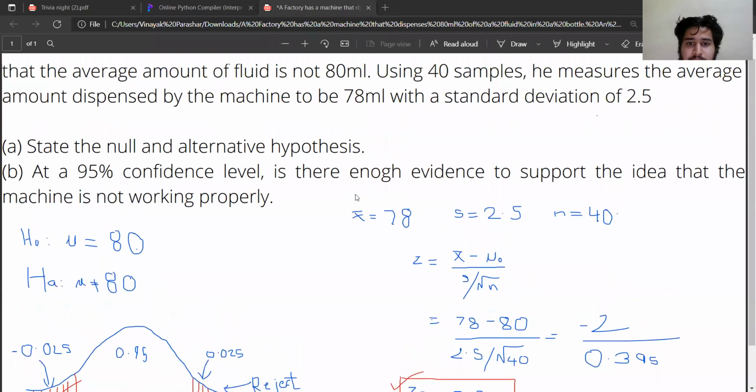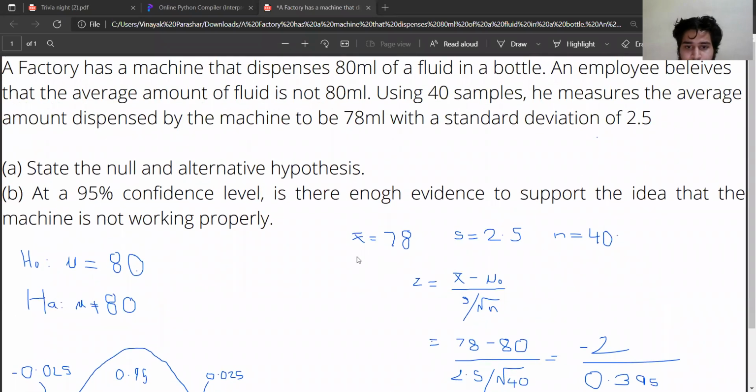So I've chosen X, S, and N. X is the sample mean, S is the sample deviation, and N is the sample size. I'm using 40 samples, therefore that is the size. S, I've already set as the sample deviation.